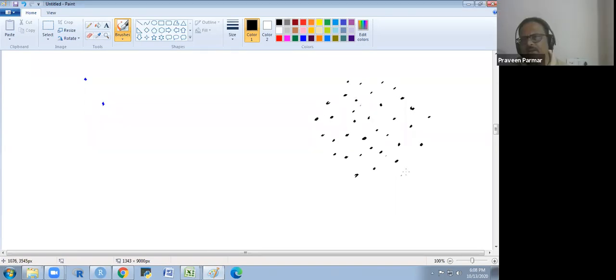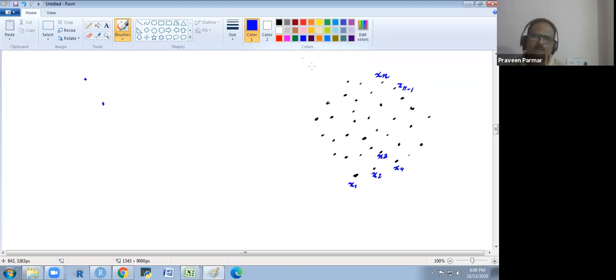We have this data. These are the data points. Hypothetically, I have prepared this. So this is our x1, this is our x2, x3, x4. In this way, we have all these data points. And the last one is xn. Before xn, we have xn minus 1. In this way, we have all data points.